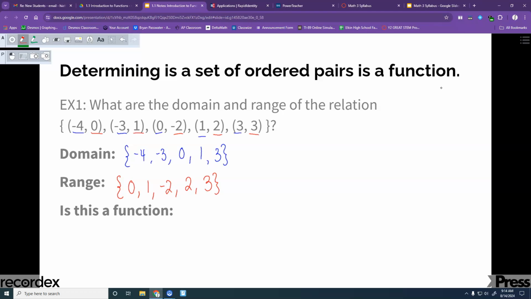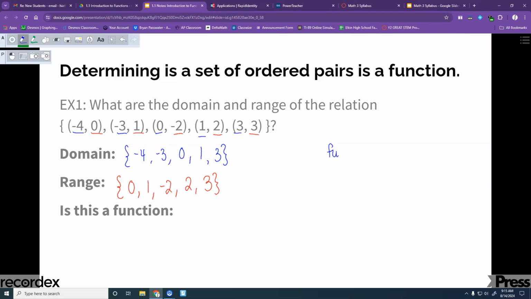So there are several different ways you can tell if something is a function or not. One of those, if it's listed out as points like we see here, is that the x's do not repeat. You can't have an x that goes with more than one y. So you couldn't have (2, 1) and (2, 7). Let's make ourselves a little note over here to the side.